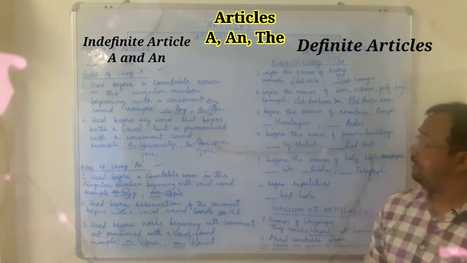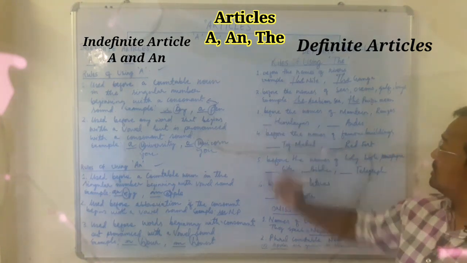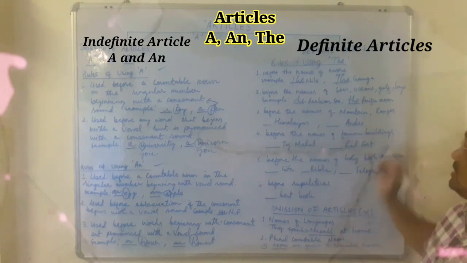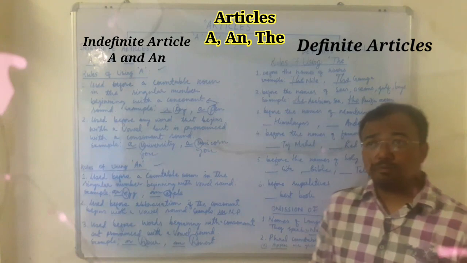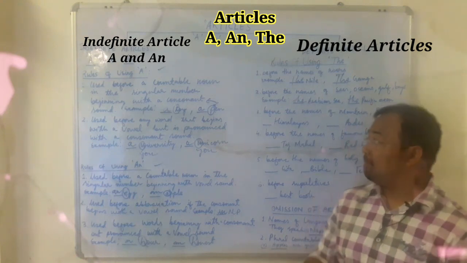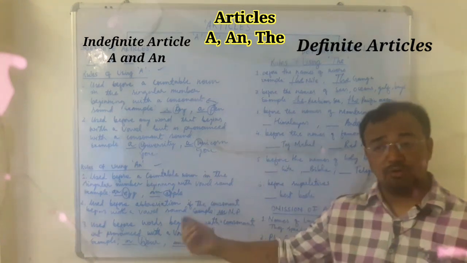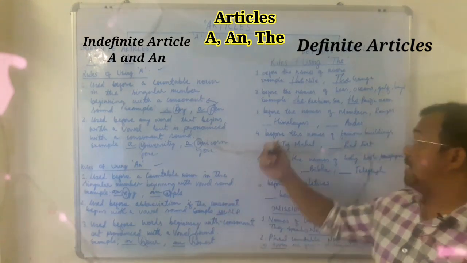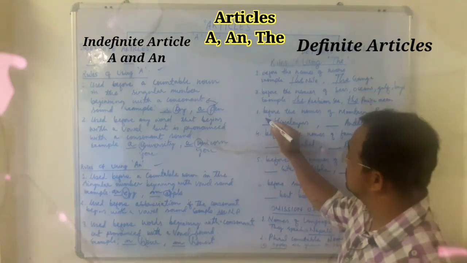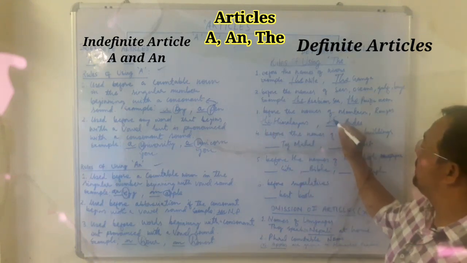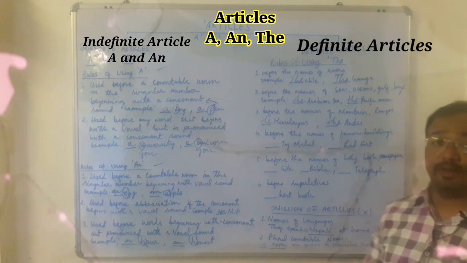Okay. Next one, rule number 3 says it is used before the names of mountain ranges. So you'll use the article the before the name of any mountains. Okay, like Mount Everest. But here I have taken the example the Himalayas. So you'll use the word the: the Himalayas, the Andes, in this way.